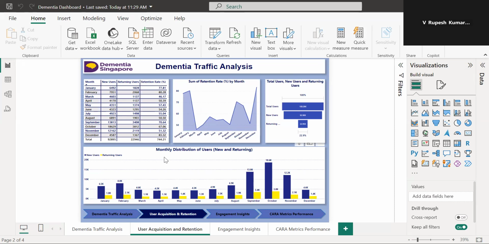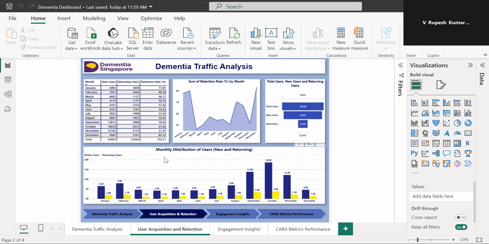The highest retention rate is in February, 18.28%. The lowest retention rate is in November, 51.32%. The retention rate varies significantly throughout the year, suggesting inconsistent user engagement.